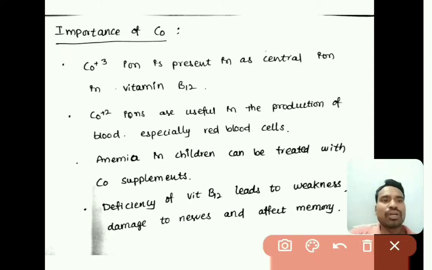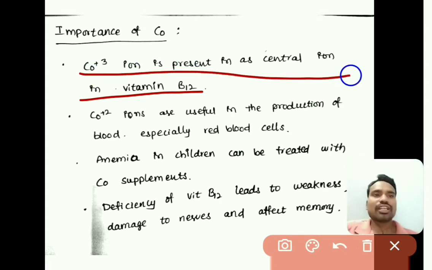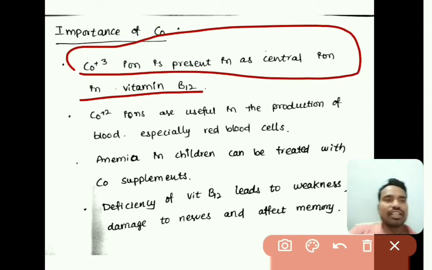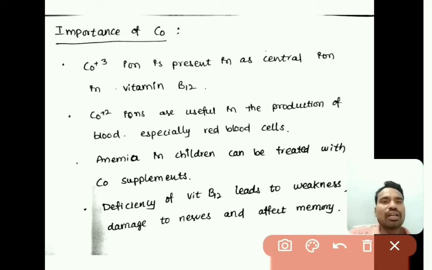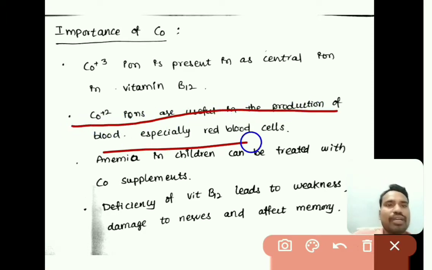The next one is the importance of cobalt. Cobalt is present in vitamin B12, that is cyanocobalamin. Co+3 is the central metal ion present in vitamin B12. Co+2 ions are very useful in the production of blood, like iron. Iron is the major element required for the production of red blood cells, and here this cobalt is also one of the required elements for the production of red blood cells.